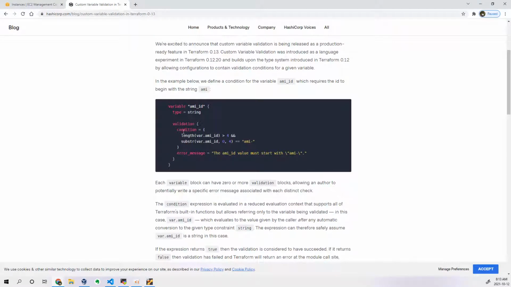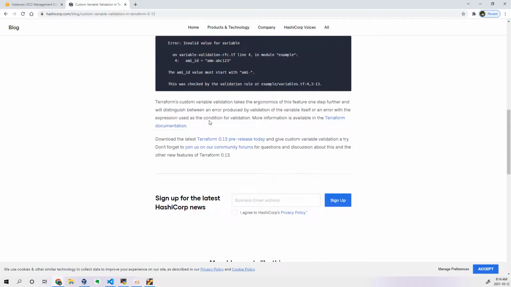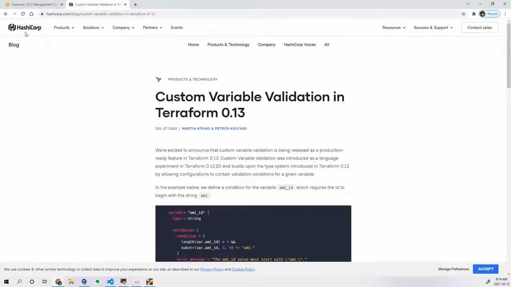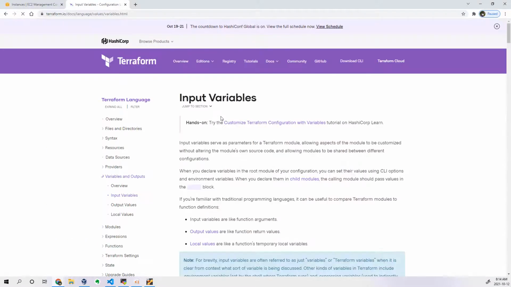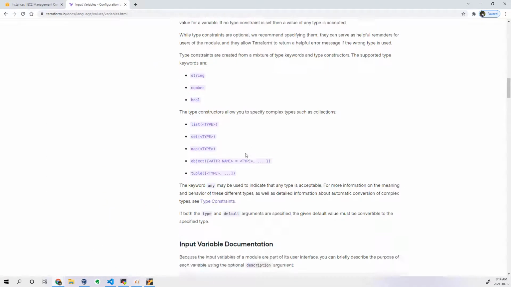So we can see the validation condition. Length, we have length, substr here. These are nothing but your conditions, functions actually. Okay, so in Terraform, this is called functions. Let me open that. Where is this? Can function. Okay. So there are so many functions which you can write.